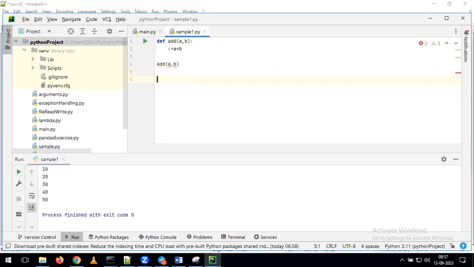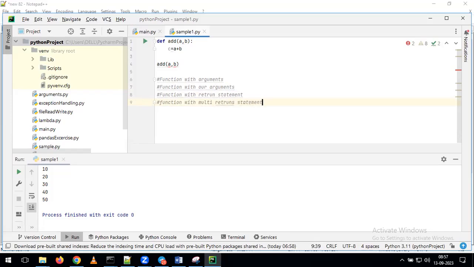The first topic was function with arguments, the second was function without arguments, the third was function with a return statement, and another was function with multiple return statements. So we discussed different topics on functions.